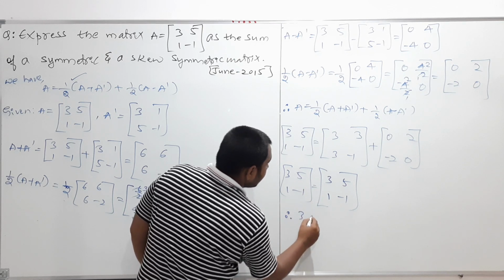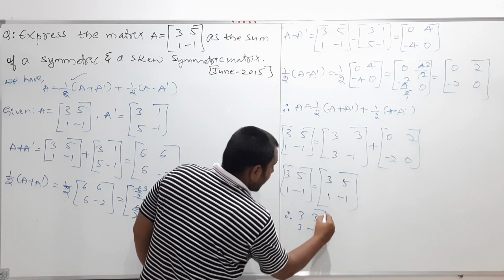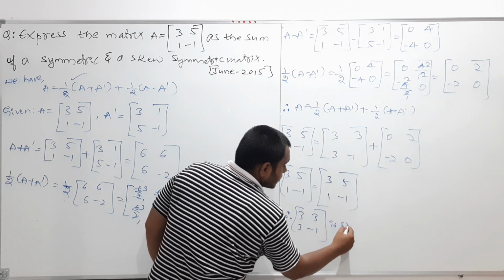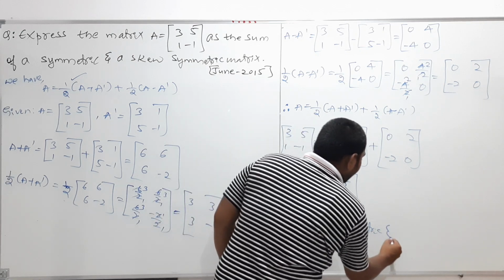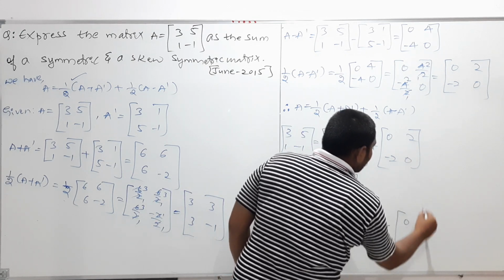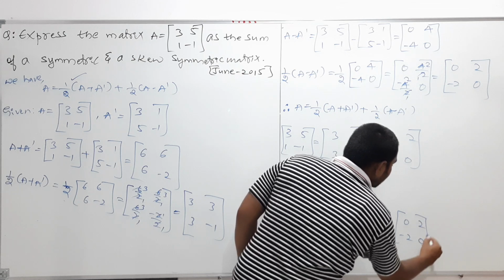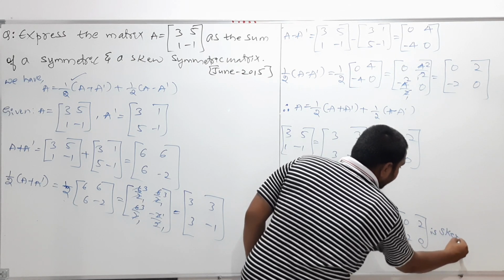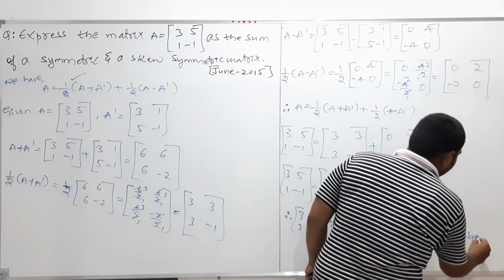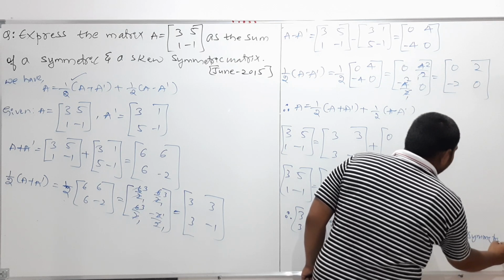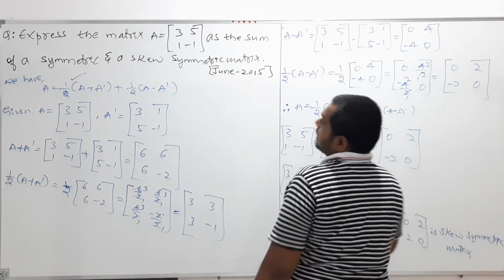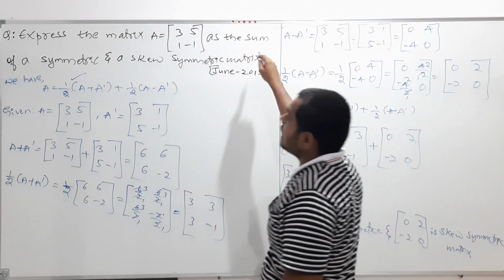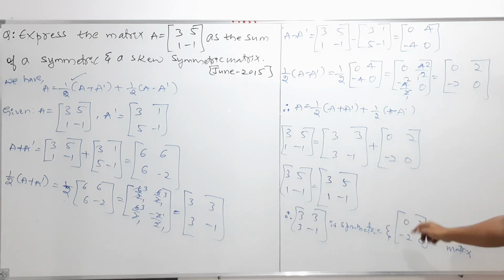Therefore, 3, minus 1 is a symmetric matrix, and 0, 2, minus 2, 0 is a skew symmetric matrix. Clear? So like this you can express any matrix as the sum of a symmetric and a skew symmetric matrix. Like this you should calculate.